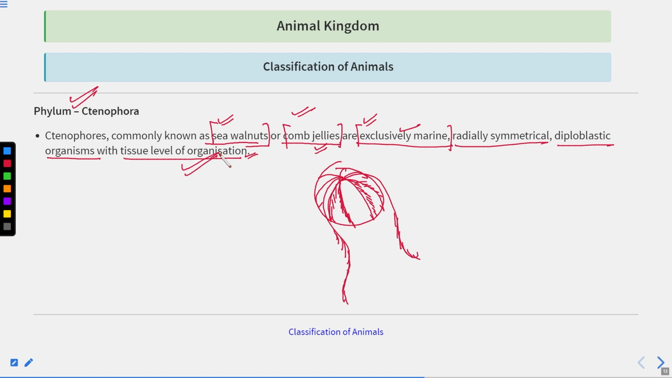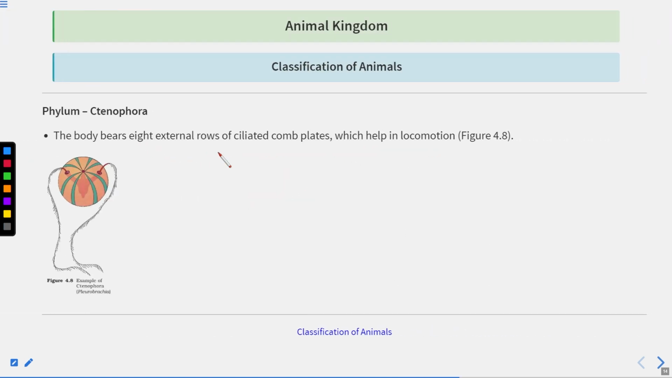Now they are also showing the tissue level of organization. So Porifera, they are having the cellular grade of organization. Cnidaria, tissue level of organization. And again, the Ctenophora is also showing the tissue level of organization. So these are the points that you must remember. And this is also showing the advancement of organisms as they are moving from one phylum to another.